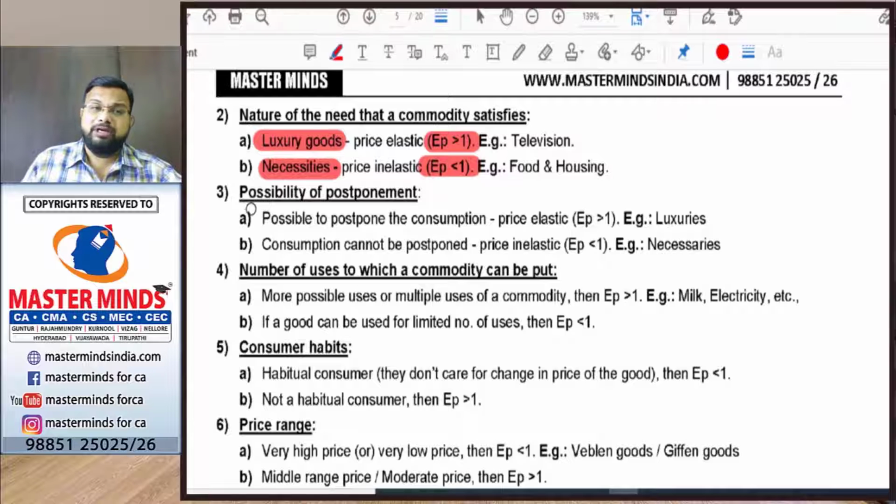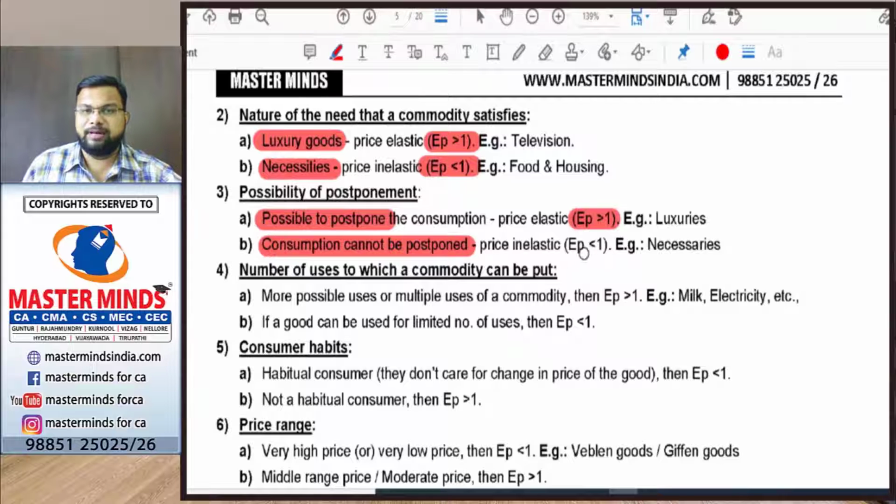Right. Third determinant is the possibility of postponement. If there is possibility of postponement, then the price elasticity will be greater than 1. If consumption cannot be postponed, the price elasticity will be less than 1. So same thing we have discussed earlier, right? In case of luxuries, if the price increases, we can postpone the consumption of luxuries. That's why price elasticity will be greater than 1. But when it comes to necessaries, we can't postpone the consumption of necessaries. That's why the price elasticity will be less than 1.